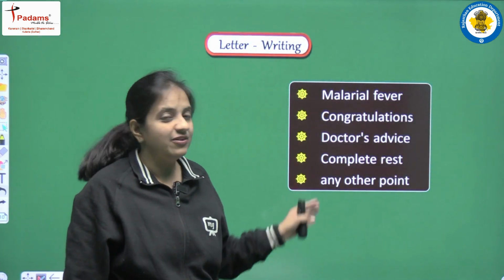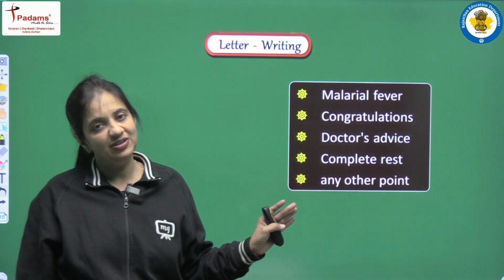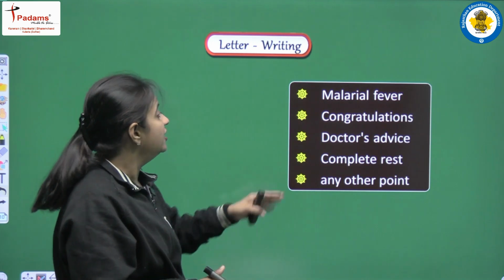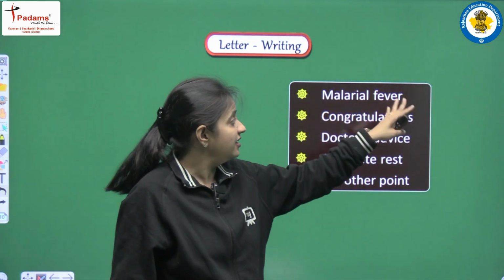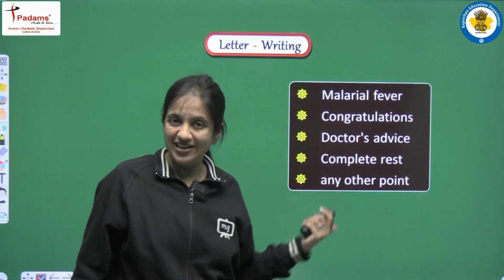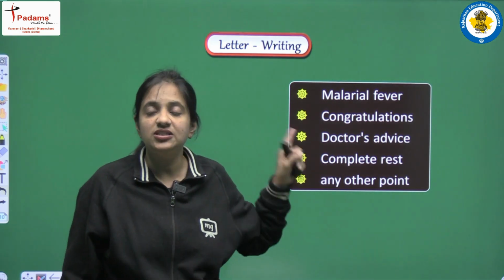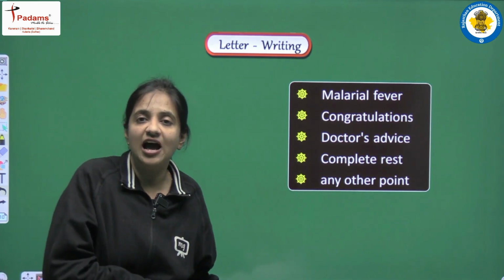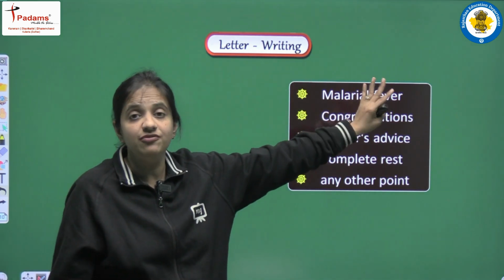And yes, we are given some points, some clues, some hints also that we can use in this letter. So we can write malarial fever. This is a point that is given to us. Now we have to use this illness, this point only, that our friend Ram was suffering from malarial fever.